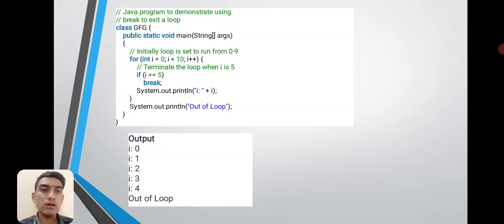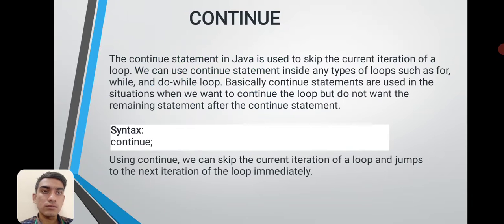System.out.println i. Then System.out.println out of the loop. So in this example we can see that if the condition i is equal to 5 is satisfied, the loop is terminated using the break statement. Here is the output: 0 1 2 3 4, then out of the loop.